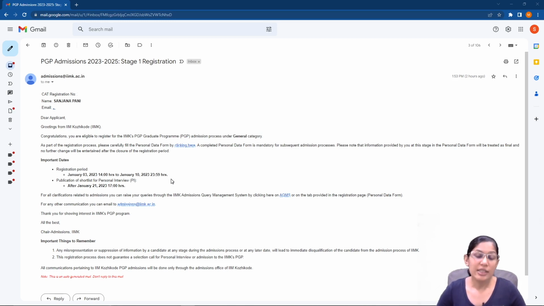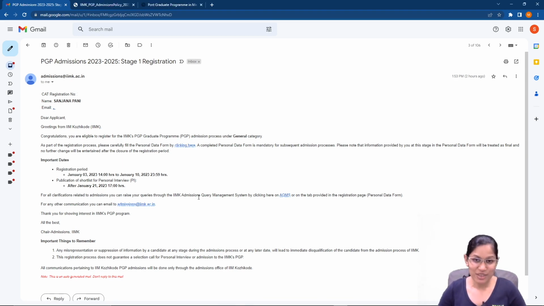This means that the minimum cutoffs, which are there for IIM Kozhikode, the overall percentile as well as the sectional percentiles, depending on your category, provided you've got more than that, you're going to be getting such an email. Now, once we have this email, there's a particular form which we need to fill anytime by 10th Jan. And everyone who's interested has to fill this form. And once every candidate fills this form, they're going to calculate the composite score for all of the students. And based on that, they are going to actually shortlist the students for the interview.